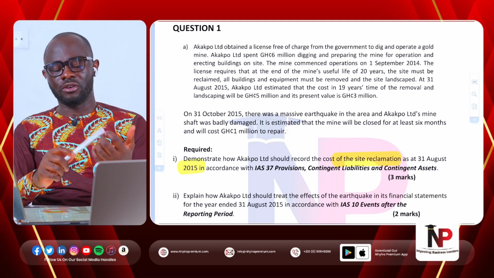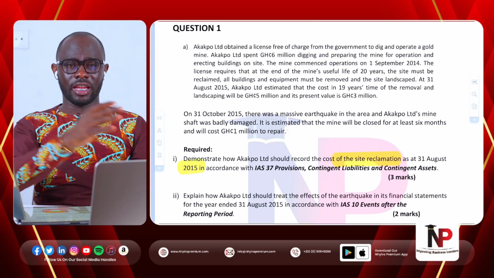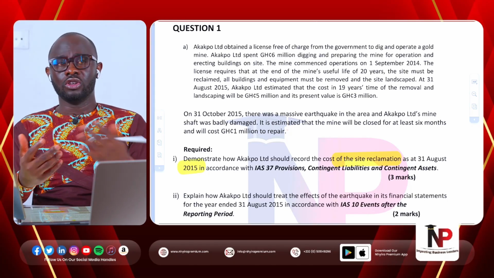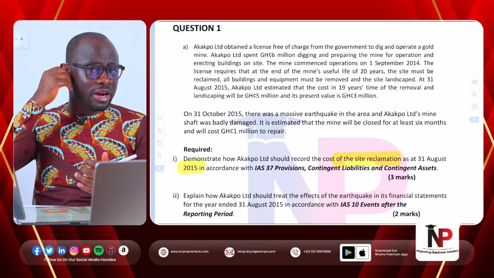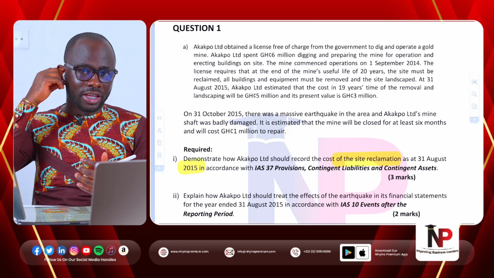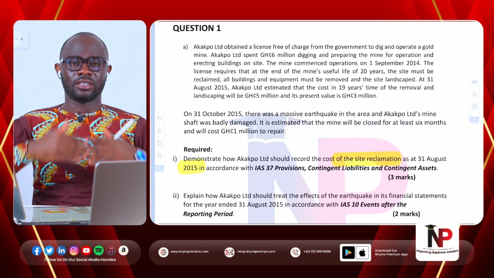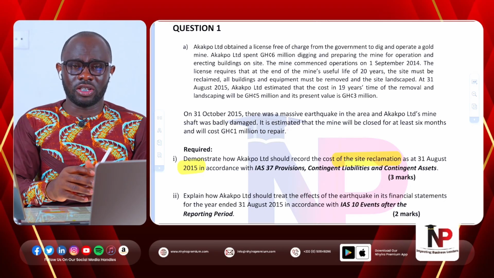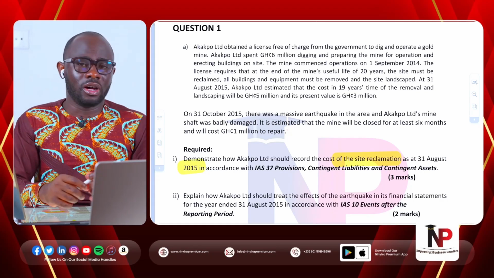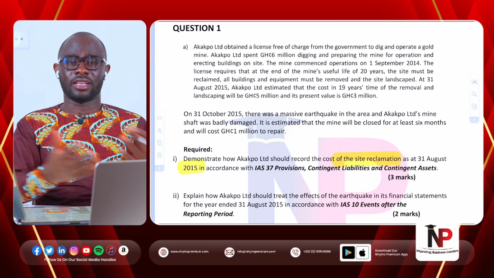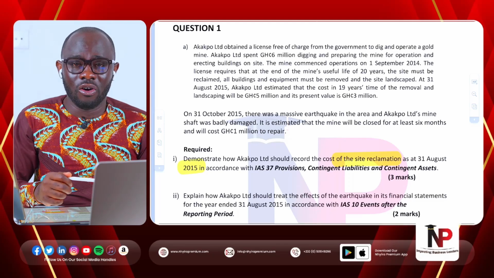And we discussed that there are various situations or circumstances or events that may call for either providing or making provision or not. So for instance, when we come to warranties, warranties meet the recognition criteria. Why? Because there is an obligation that could be contractual or could be constructive in that regard, and hence warranties meet the recognition criteria. And so when we sell, boom, we have to make provision for it in the books. Then we spoke about environmental cost or cleanup cost. As I mentioned, that meets the recognition criteria, and hence, yes, it has to be provided for as well.